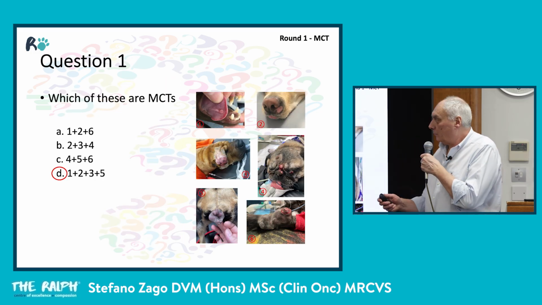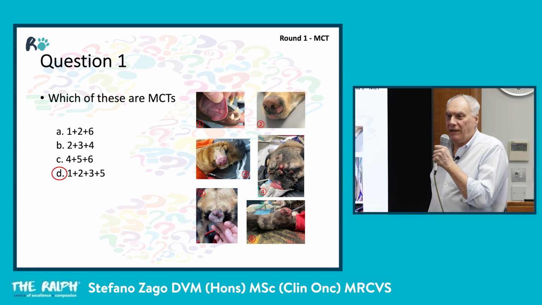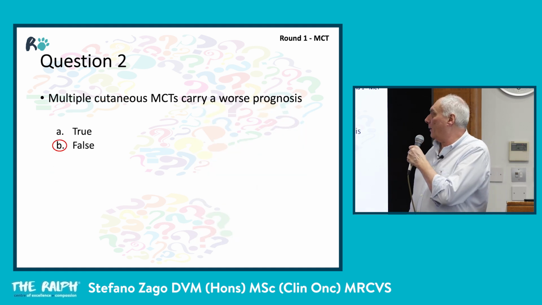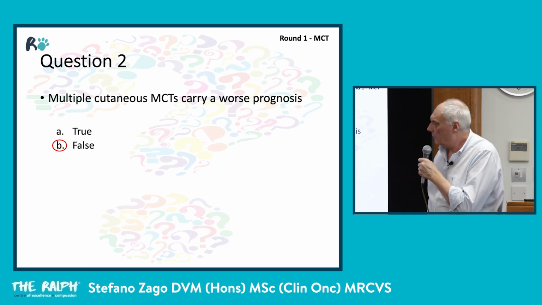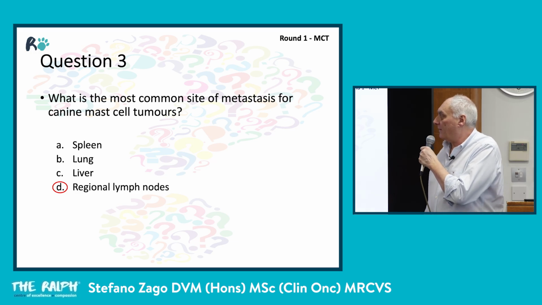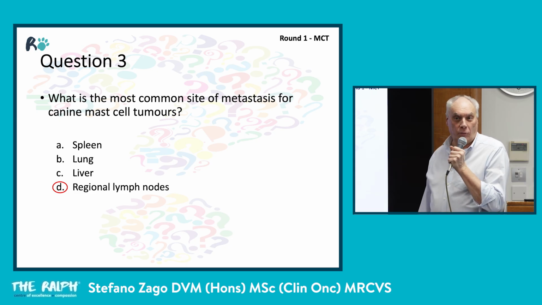So question 1, which of these are mast cell tumors? The answer was D. Question 2, multiple cutaneous mast cell tumors carry worse prognosis? Obviously not, false, B. Question 3, what is the most common site of metastasis in canine mast cell tumors? Regional lymph nodes.